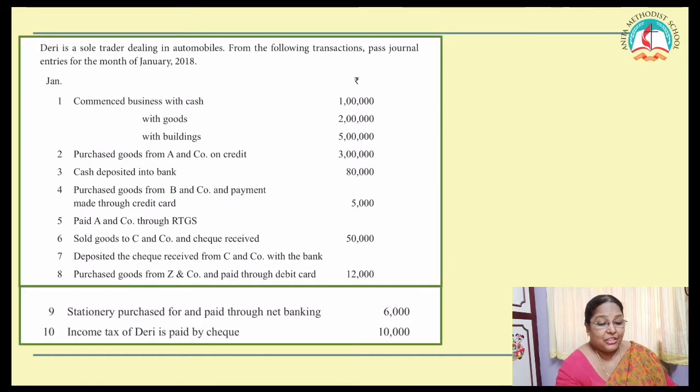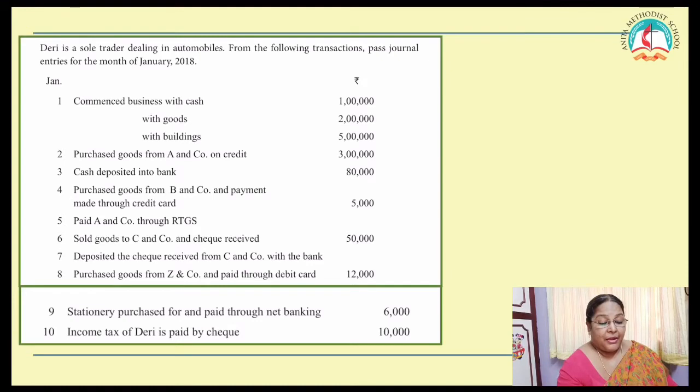Now, what is this stock? He is a dealer in automobiles. So he is having stock of automobiles. So we should not call these goods as goods. We should call it as stock. So Dairy is starting a business with cash, stock, and building.